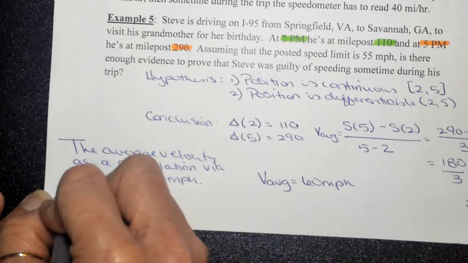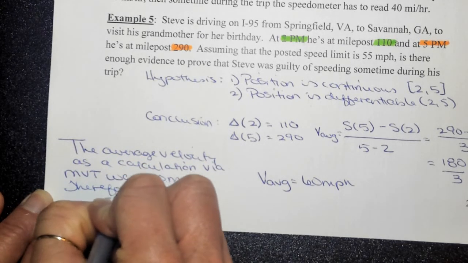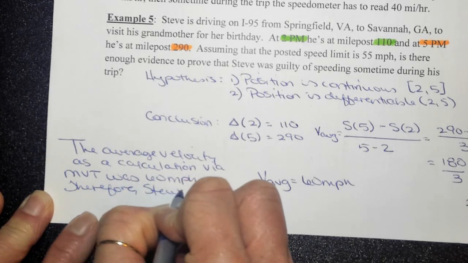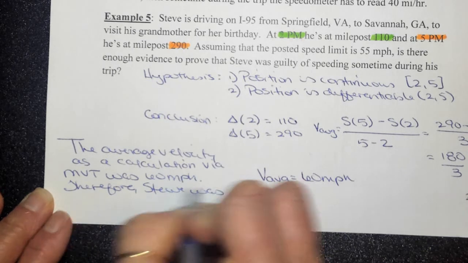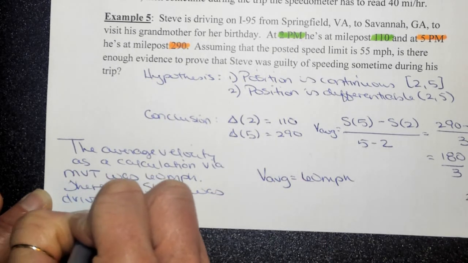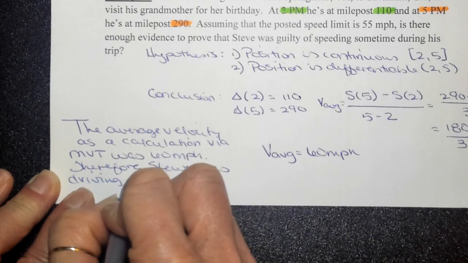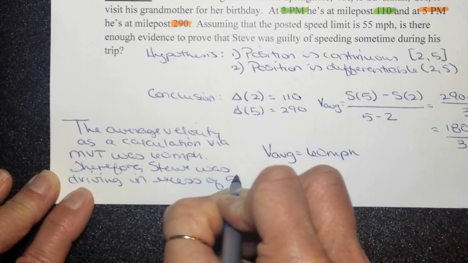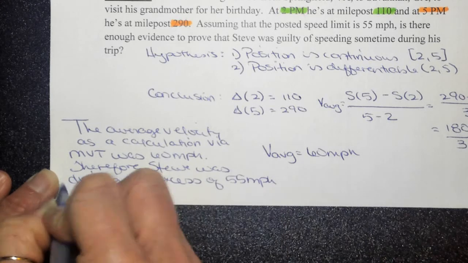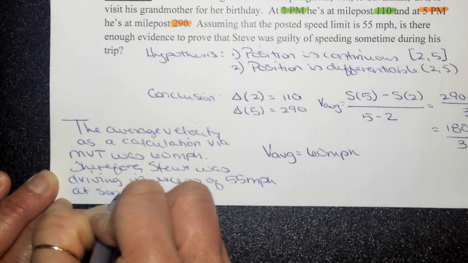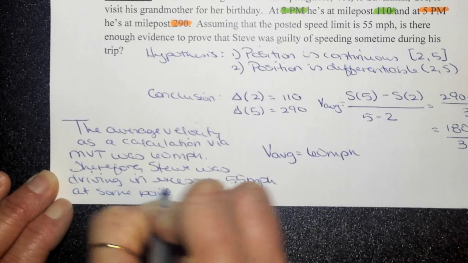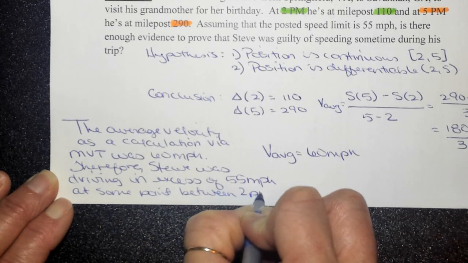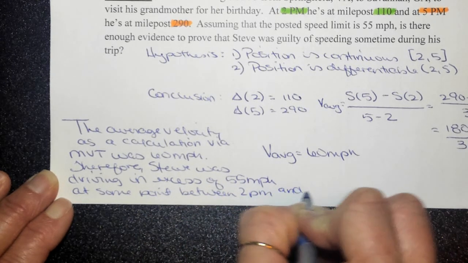Okay, therefore, because they're asking us to prove it, Steve was speeding, or Steve was, let's say, driving in excess of 55 miles per hour at some point between 2 p.m. and 5 p.m.